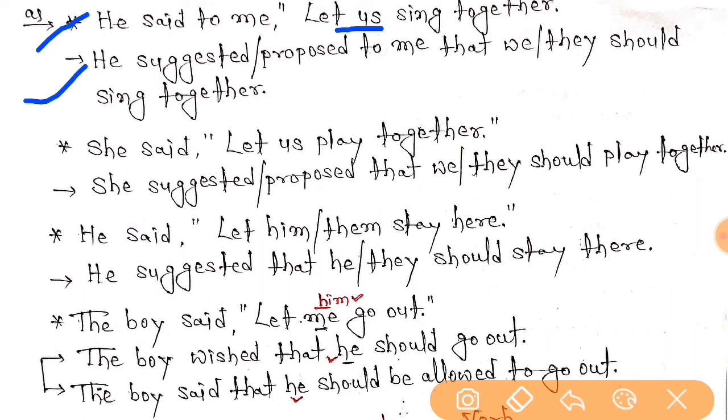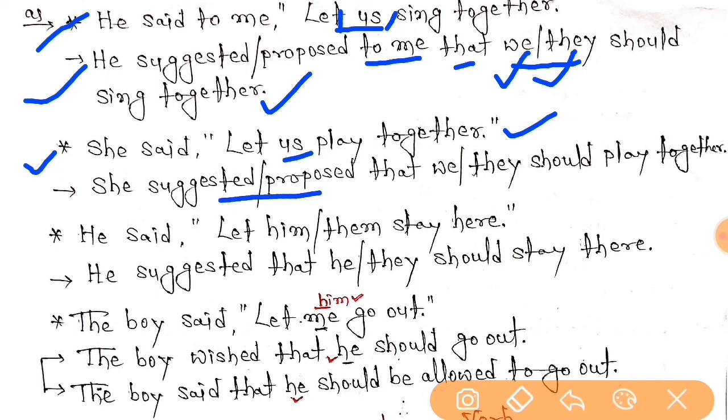So here its indirect is he suggested, yeah, he proposed to me that we and they. Just now I had told, instead of us, you have to change as we or they. So we should, yeah, they should sing together, right, everybody? The second one is she said, let us play together. Same as here. She suggested, yeah, she proposed that they should play together. We should play together, or they should play together.